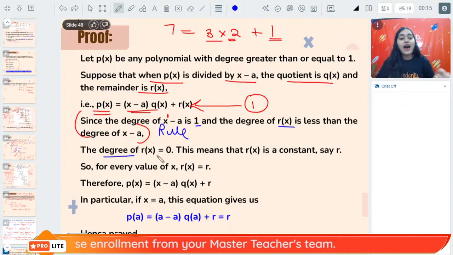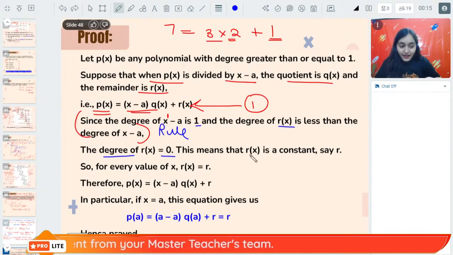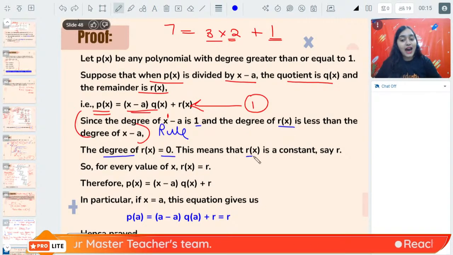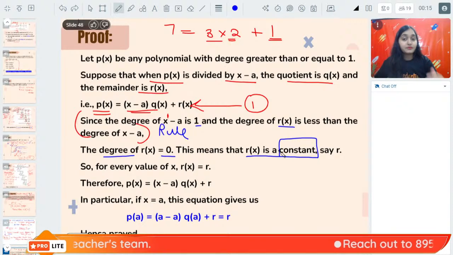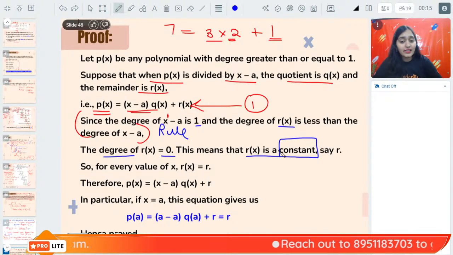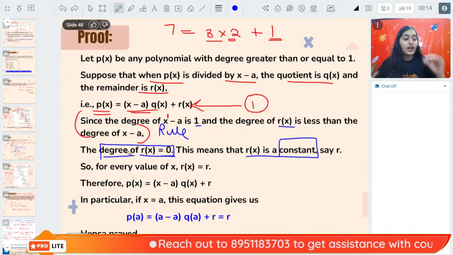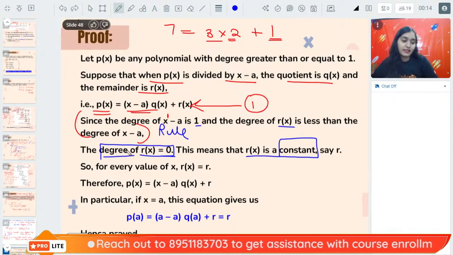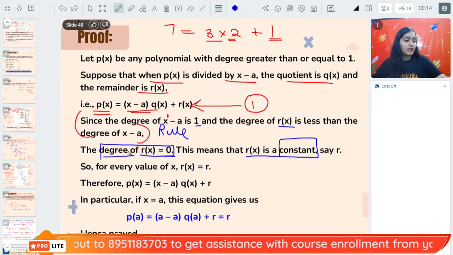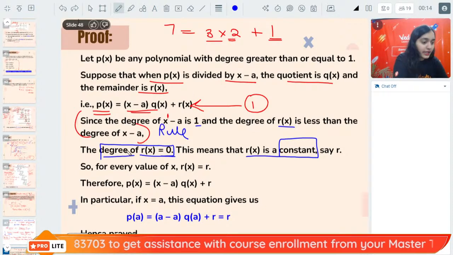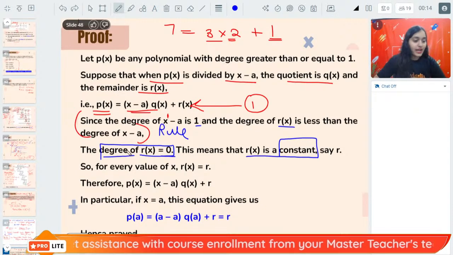Therefore, the degree of Rx will be 0, and therefore we can declare that Rx is a constant. Why? Because Rx has degree 0. Understood? Okay, guys. Now, next what we have to prove.